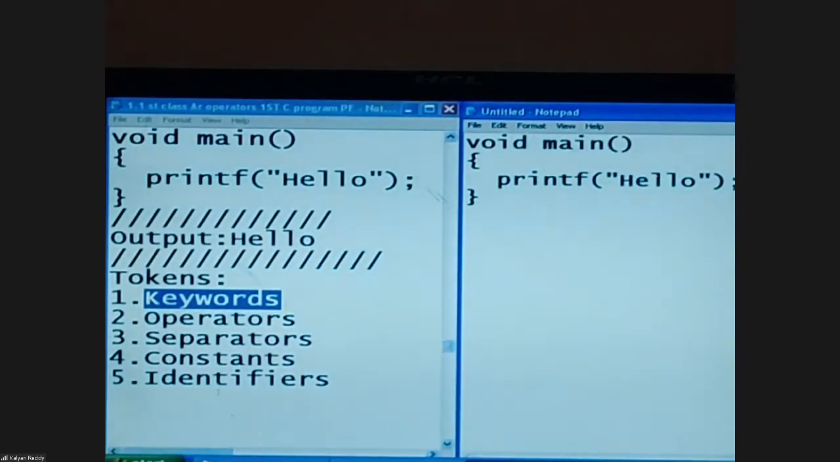Next token is main. Between void and main, space is there. Can I remove the space? No. Same as in human language, whenever words come side by side, at least one space is required. If there is no space, the compiler treats the entire thing as a single word, searches for its meaning, not available, something wrong, error. So between void and main, at least one space. Can I give one more space? Yes, fine.